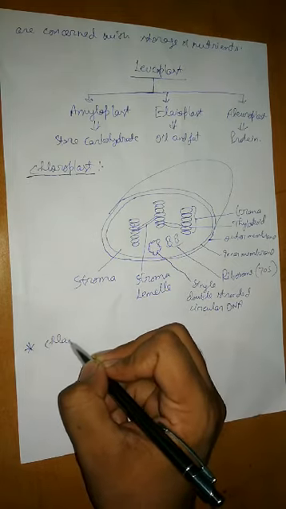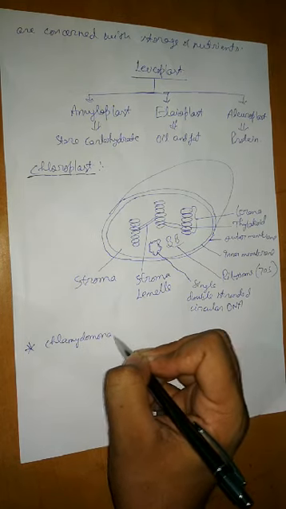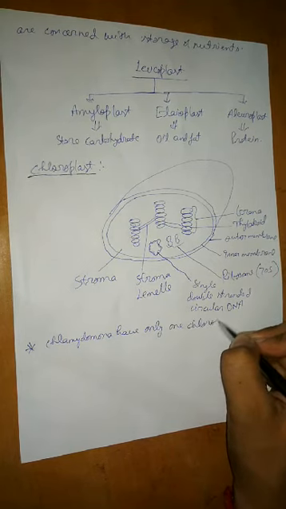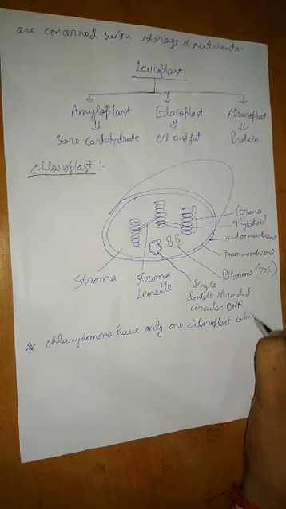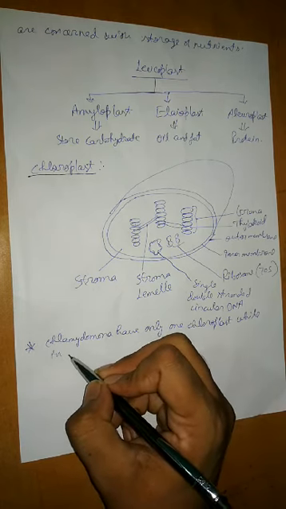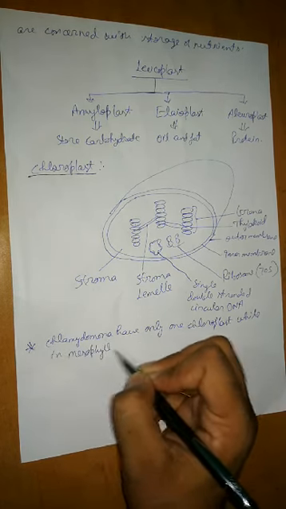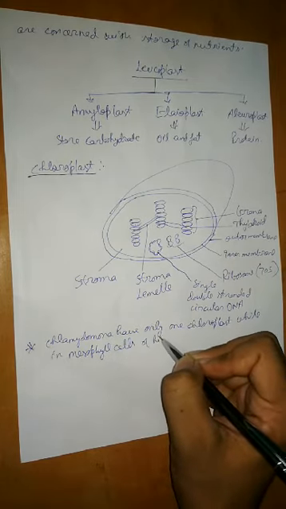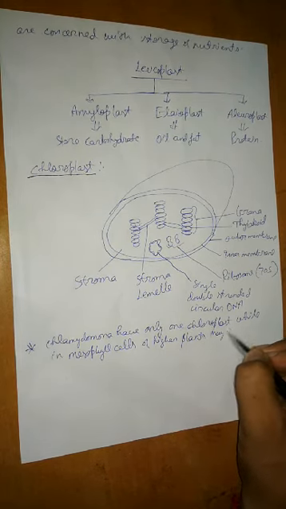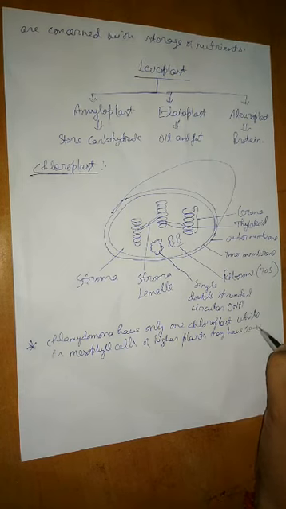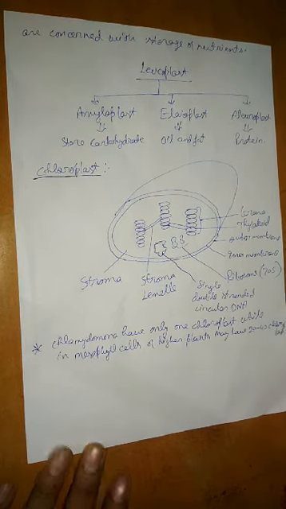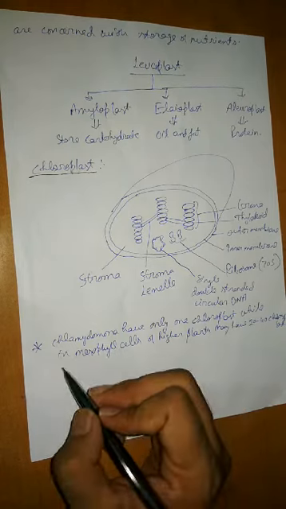So Chlamydomonas has only one chloroplast, while mesophyll cells of higher plants may have 20 to 40 chloroplasts. This is the first thing that you should know, an update for you.